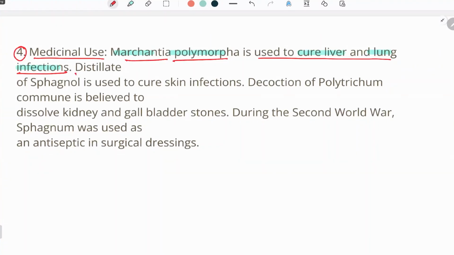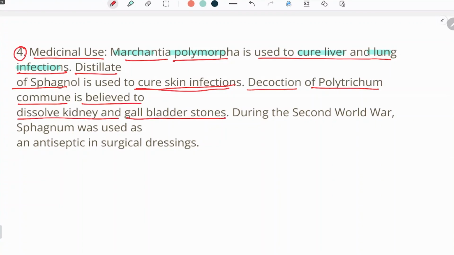Now, distillate of Sphagnum is used to cure skin infections. Decoction of Polytrichum commune is believed to resolve kidney and gallbladder stones. So this shows how important bryophyta is in terms of medicinal use.